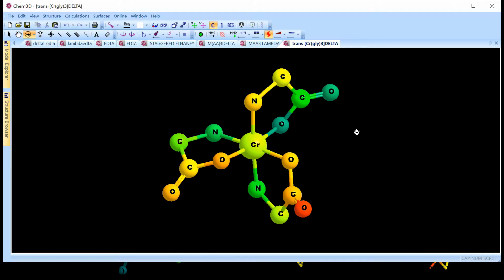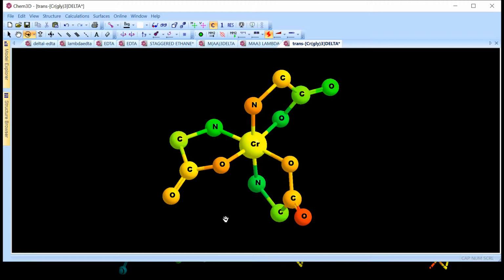Now this trans isomer is capable of showing optical isomerism also. So this trans isomer can further exist in two different arrangements. Let us see the first one. This is the first arrangement, and again we are applying the Newman projection kind of thing. So you have at 12 o'clock your nitrogen, oxygen, and yet another oxygen, and behind you have nitrogen, this green, this oxygen, and this green nitrogen.